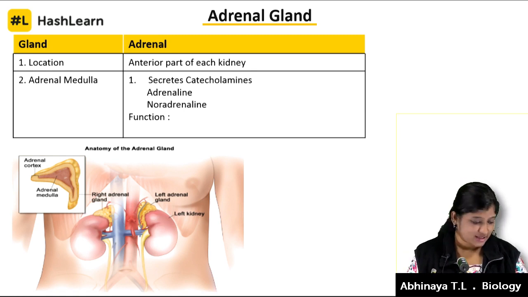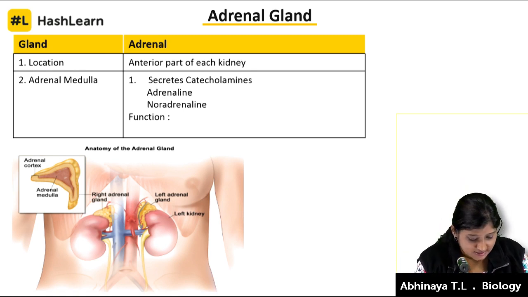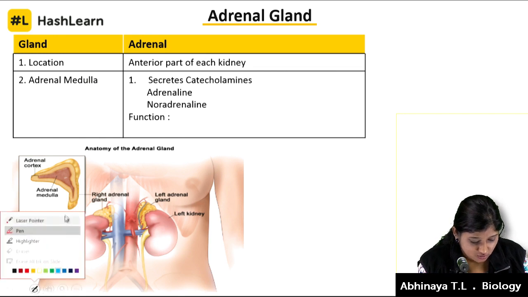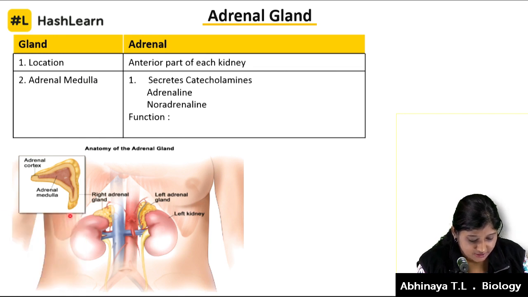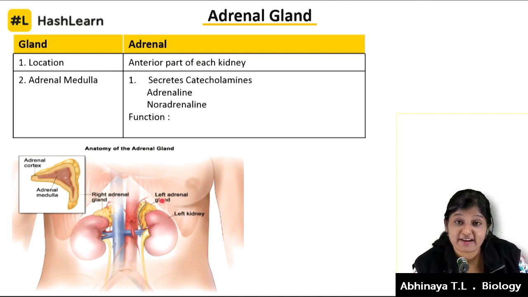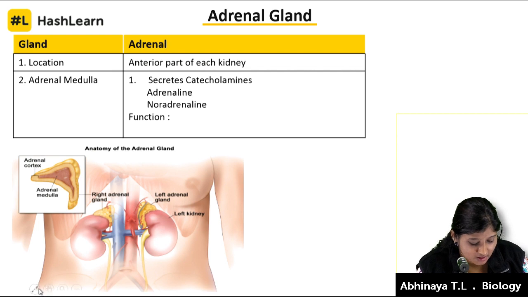I'll just draw, but you can see the image which I have pasted here. I'll just use the laser pointer. This is the adrenal gland which is sitting right on our kidneys. That's why it's named the right adrenal gland and left adrenal gland.